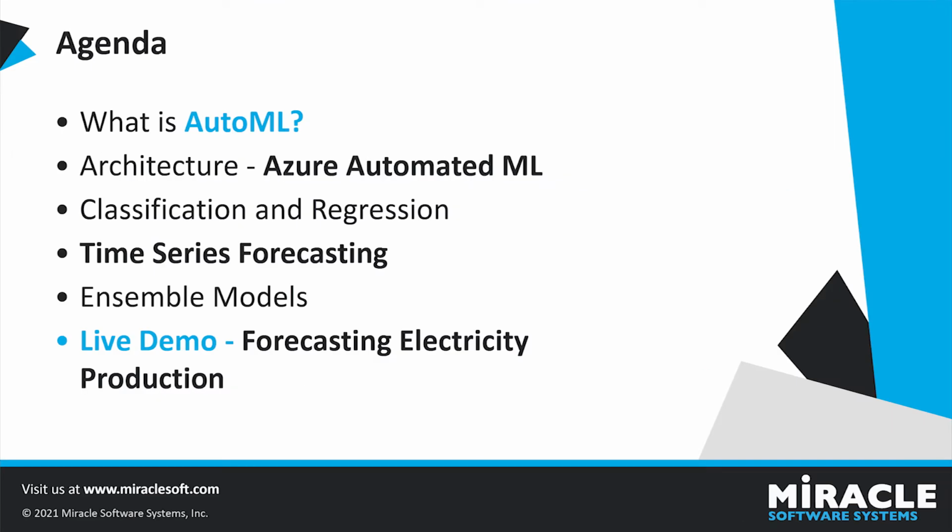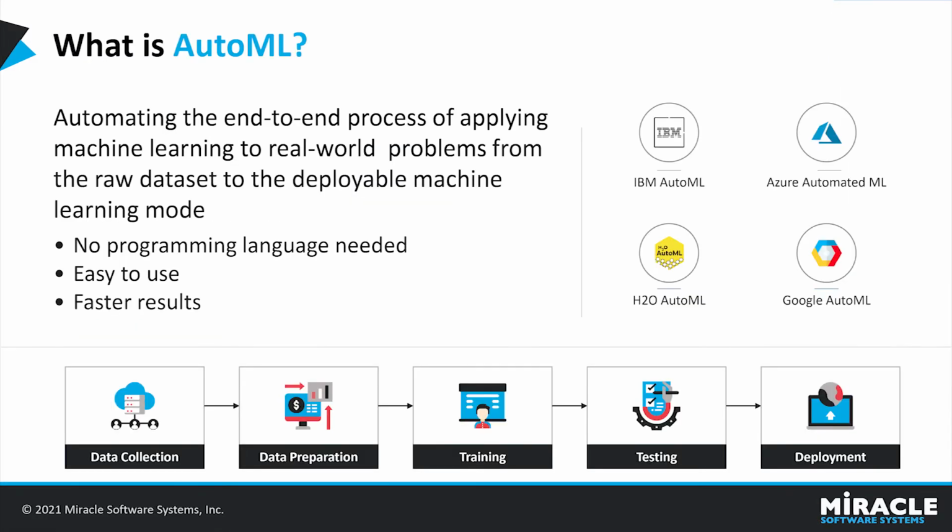This is our today's agenda. Initially, we'll be learning what is automated ML, followed by the architecture. Then we'll see different algorithms like classification, regression, and time series forecasting models, followed by ensemble models. We'll also see a live demo about forecasting electricity production using Azure Automated ML Service. Let's get started. So what is automated ML?